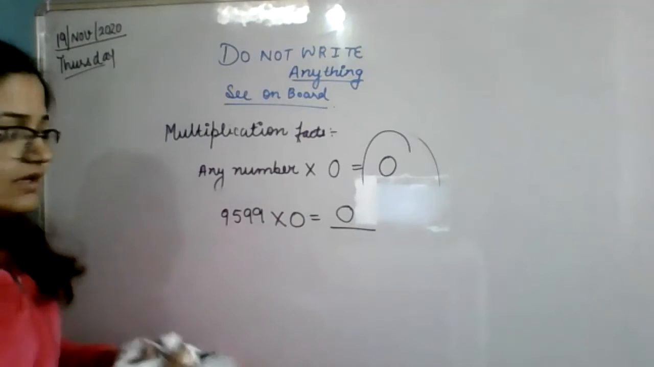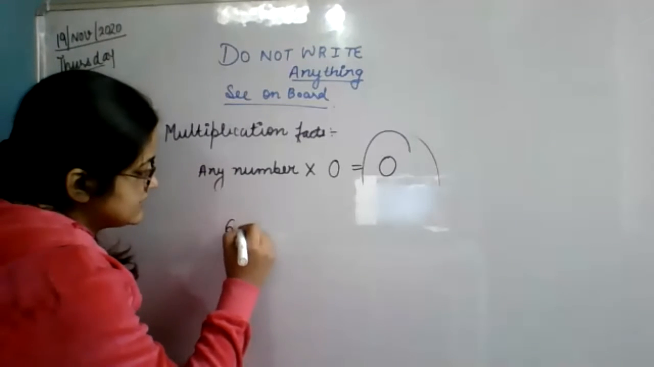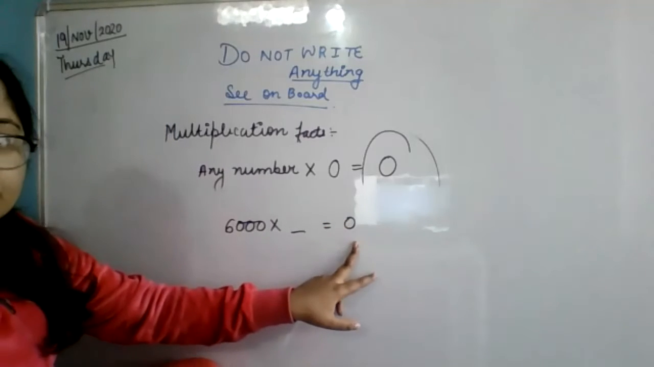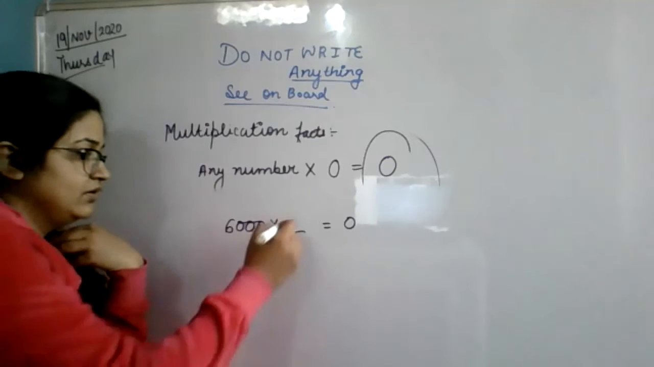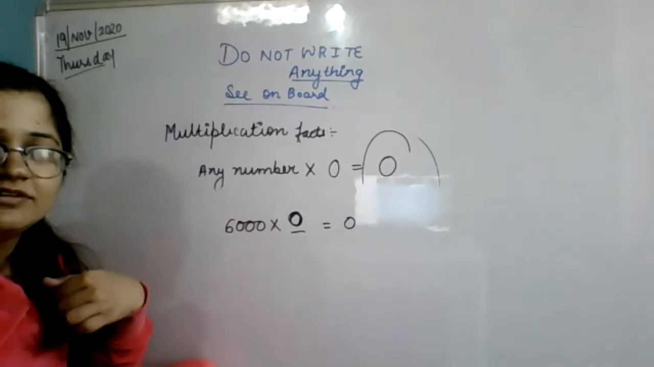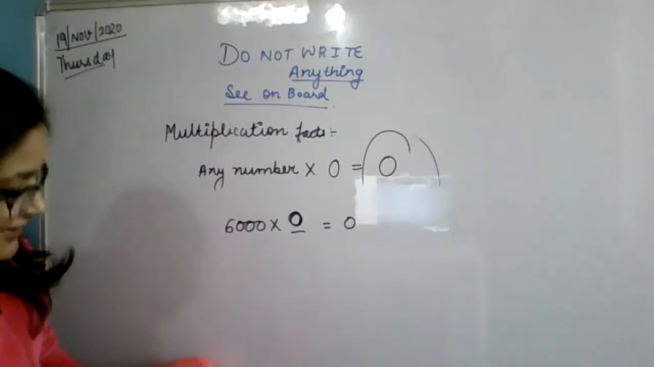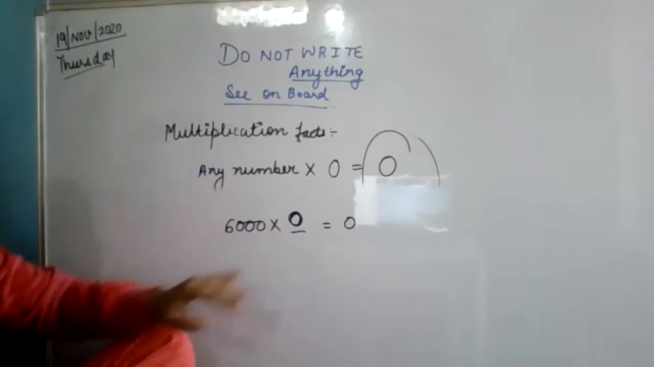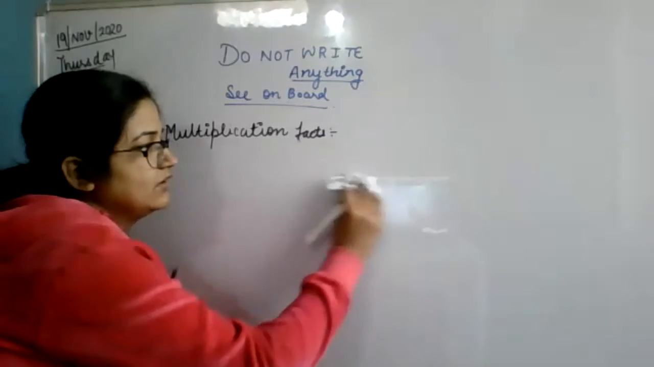Okay, now see, if you have a number here, 6000, multiplied by some number and you are getting 0, what should be here? 0. Ma'am, the answer will be 0. Yes, the answer will be 0. Yes, very good. Understood? Two more.